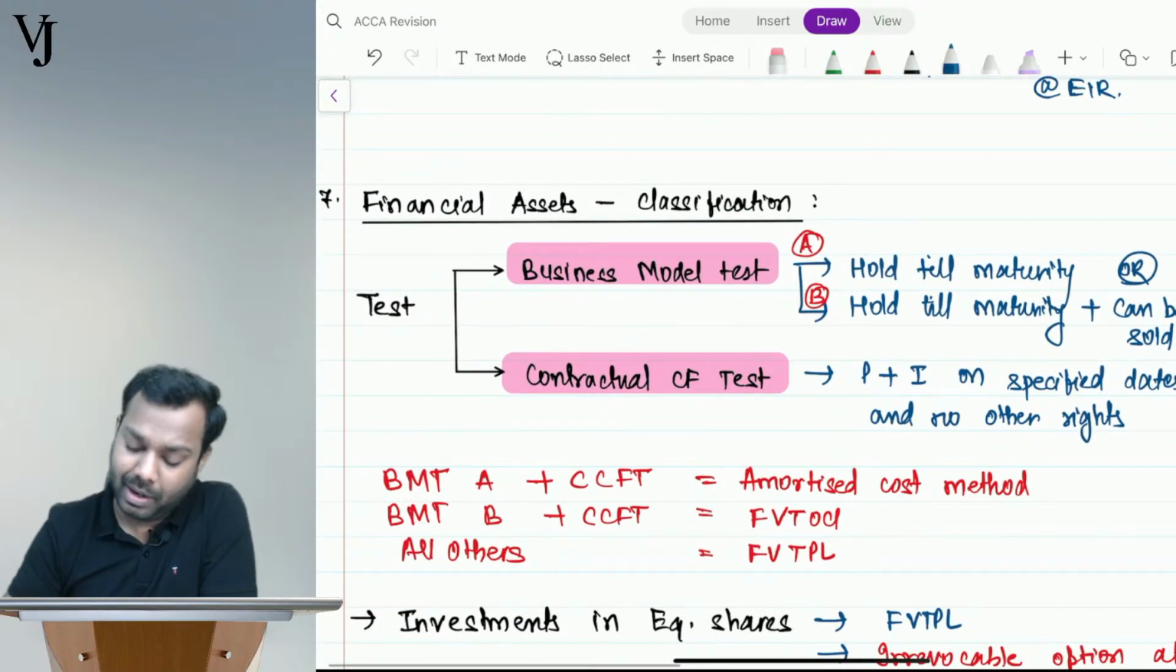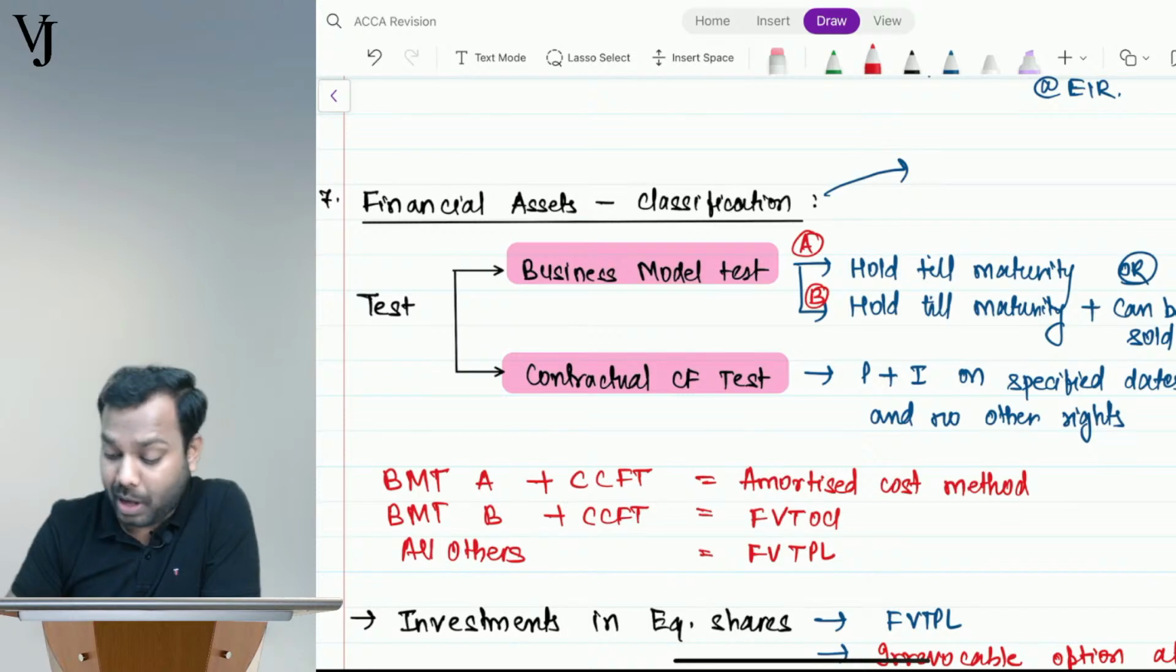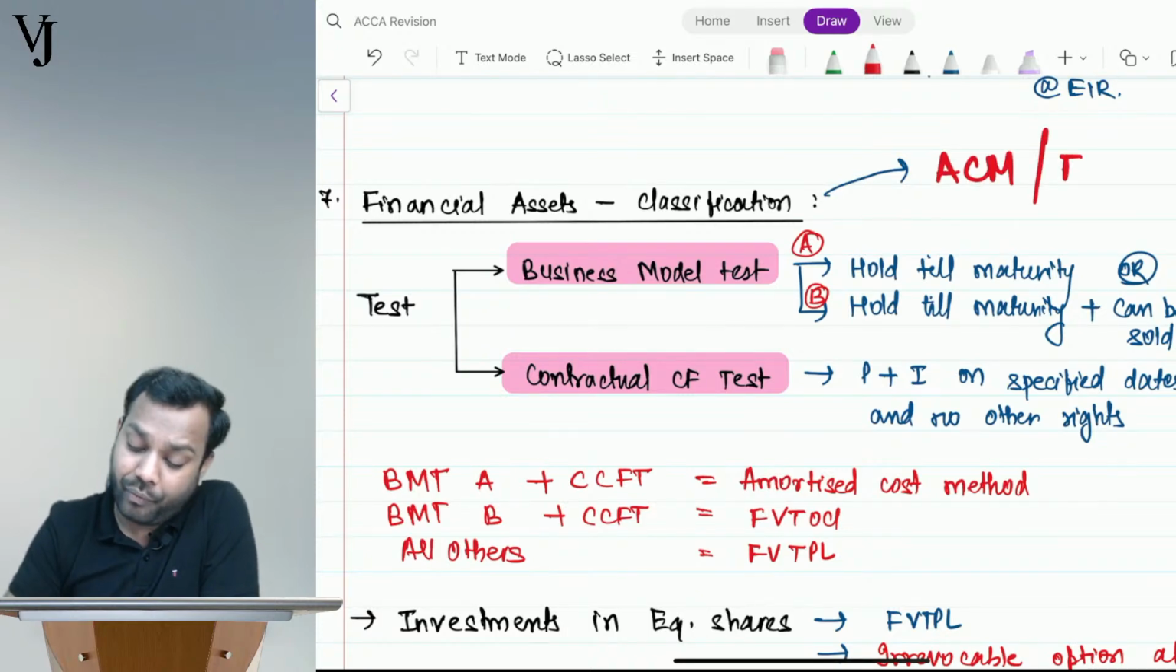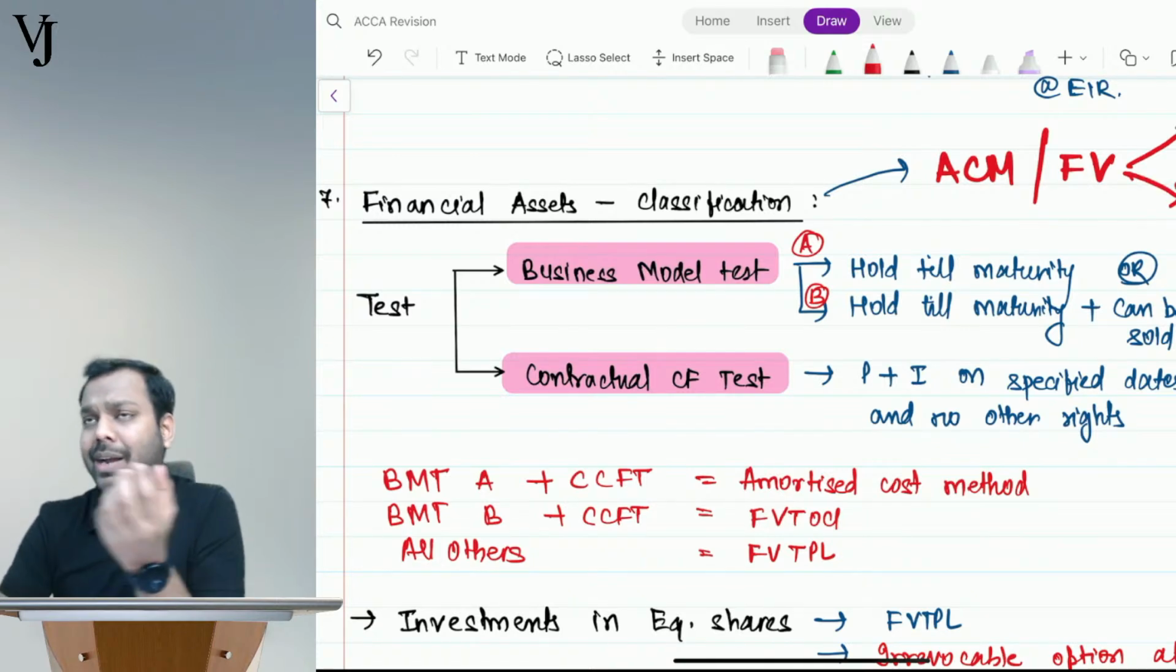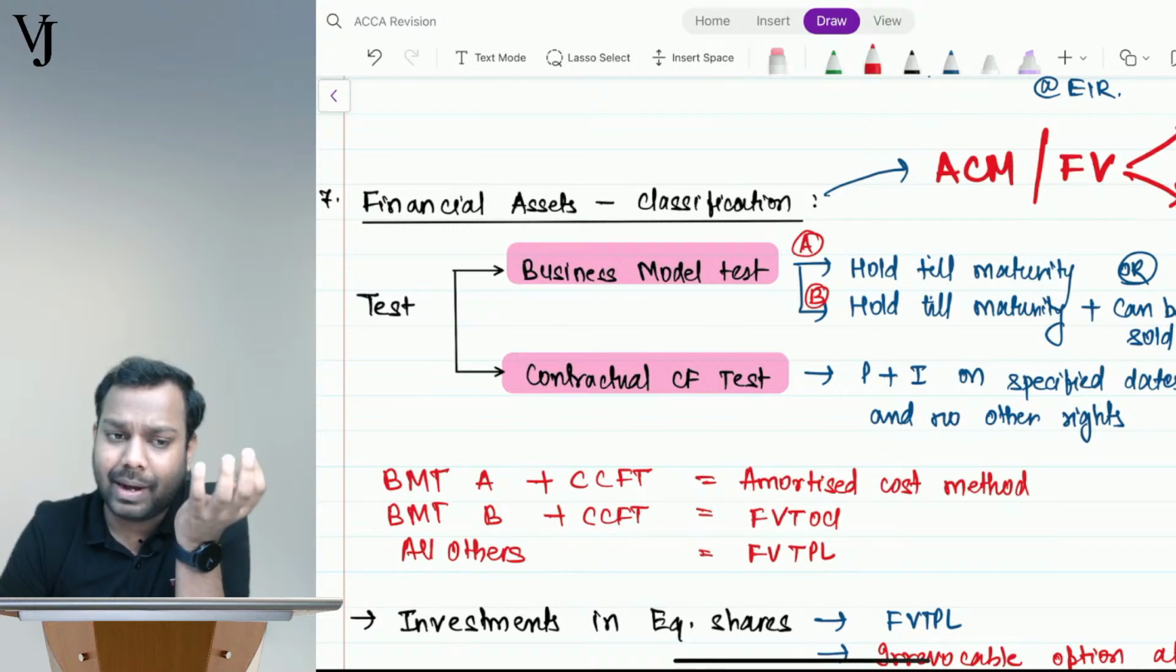Financial assets can be measured at either amortized cost method, like the financial liability, or fair value. Fair valuation can also be done through P&L or through OCI. See, unlike liabilities,